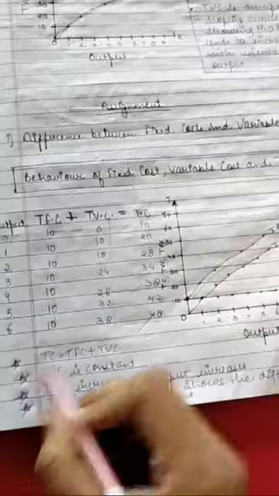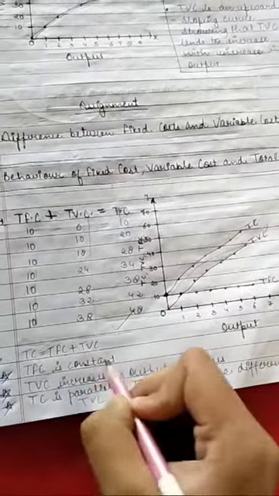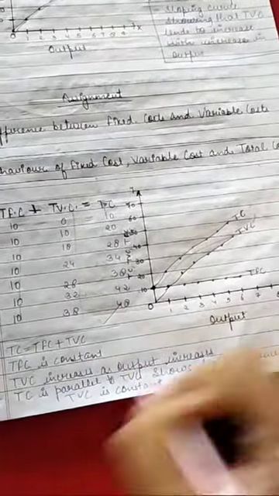We will conclude from the above graph the following observation, that is TC is equal to TFC plus TVC. TFC is constant. TVC increases as the output increases. TC is parallel to TVC, which shows the difference between TC and TVC is constant.